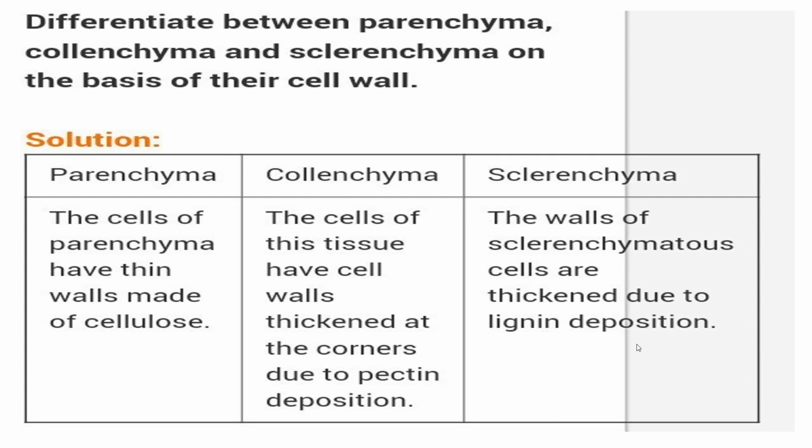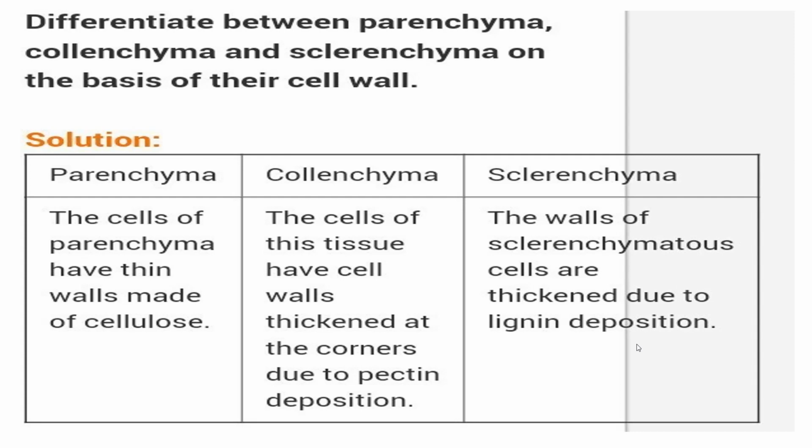Here again we differentiate between parenchyma, collenchyma and sclerenchyma on the basis of their cell wall. In the last slide we already discussed. The cells of parenchyma have a thin wall made of cellulose. In collenchyma, the cell wall is thickened at the corners due to pectin deposition, so it is uneven.